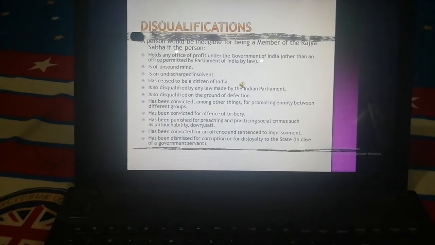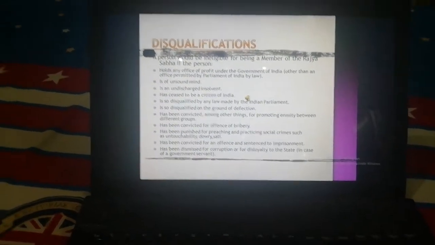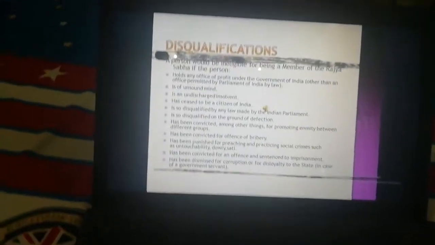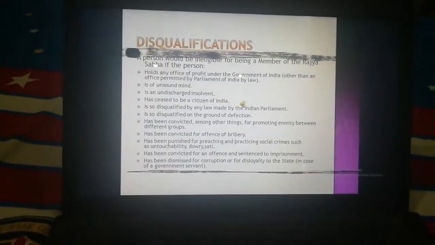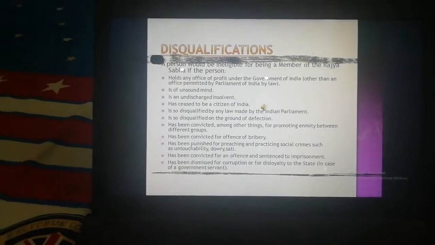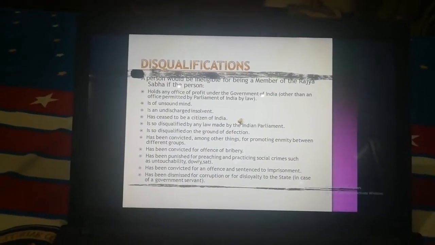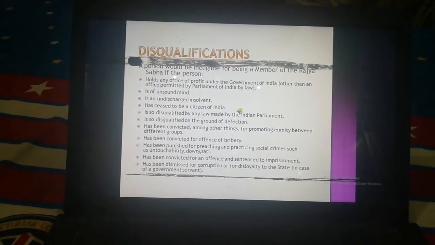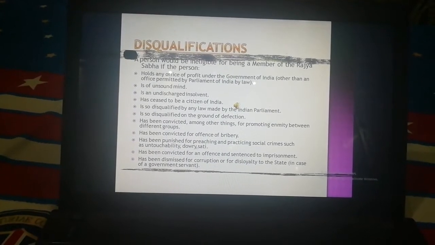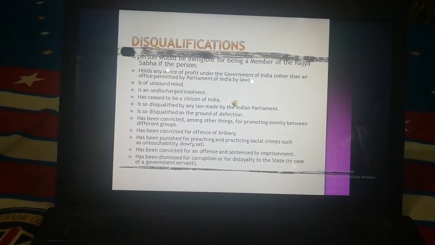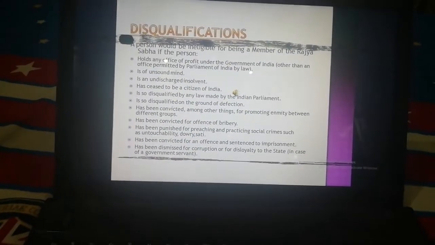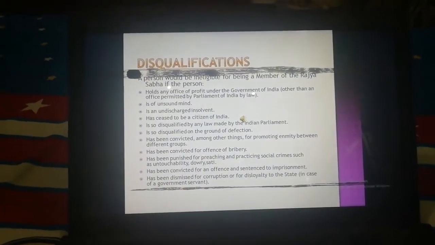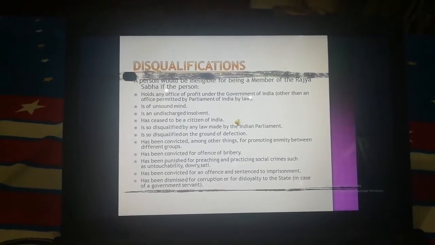Now the financial powers of the MPs. Financial power includes enactment of budget, because Lok Sabha every year has to present the budget for the country. It also includes scrutinizing the performance of the government with respect to financial spending through financial committees. Constituent power is the power to amend the constitution or to pass any law required.